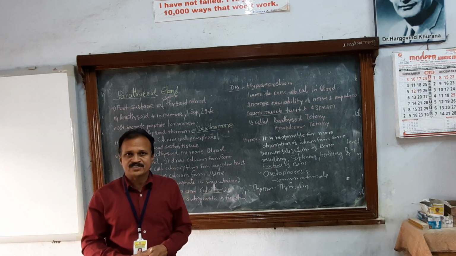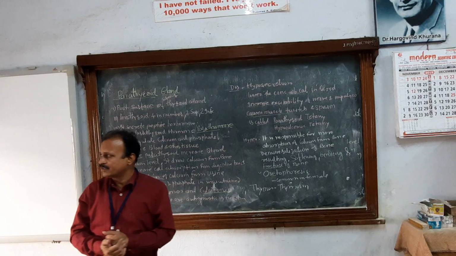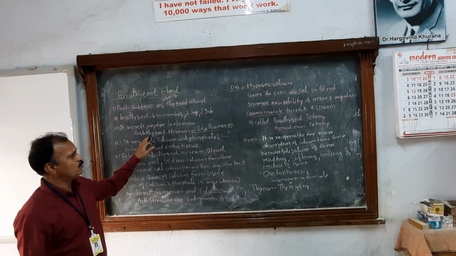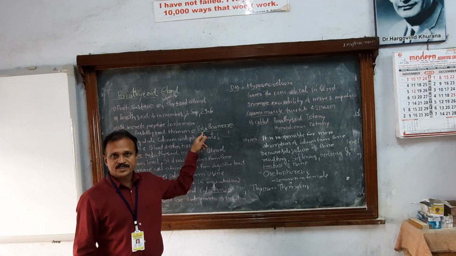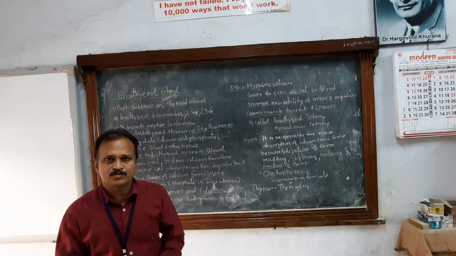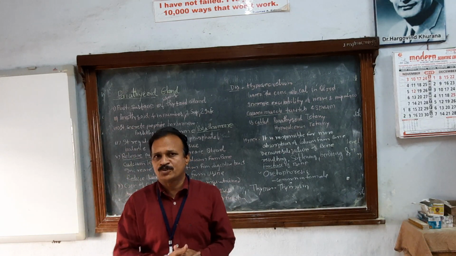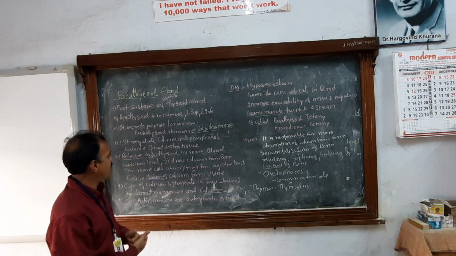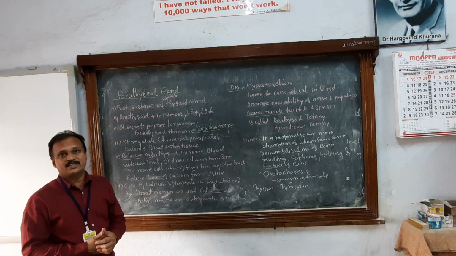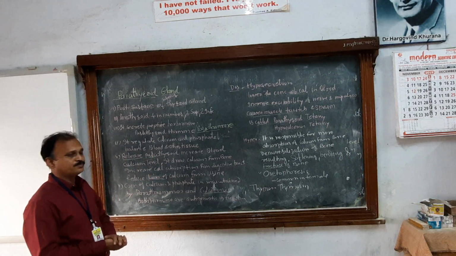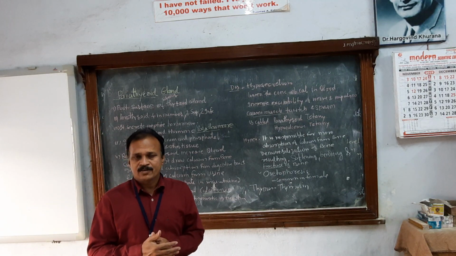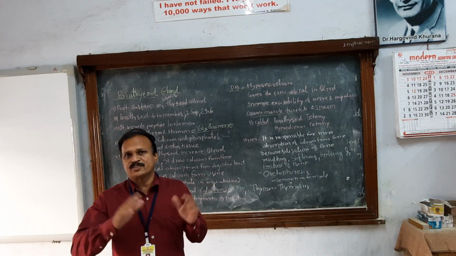What is the importance? क्या function होगा इसका, वो सोचना जरूरी है. This parathyroid gland secretes parathyroid hormone or parathormone, PTH. कौन सा हार्मोन? Parathyroid hormone. What is the role of parathyroid hormone? What is the function of parathyroid hormone in the body? It regulates the calcium and phosphate level in the blood and other tissue. इसका function क्या है? It regulates phosphate and calcium in the blood and other tissue of the body.